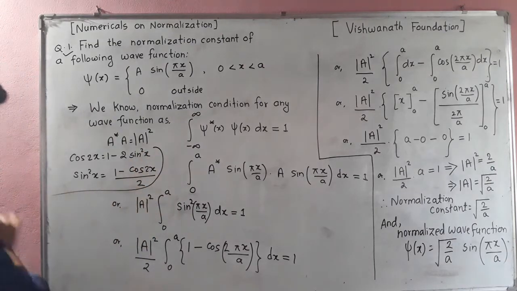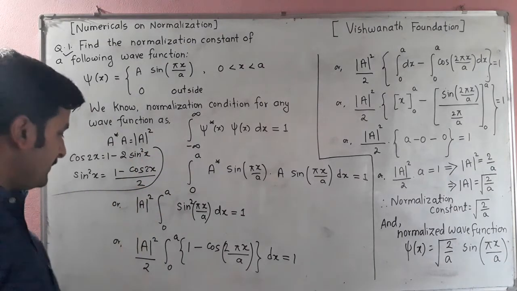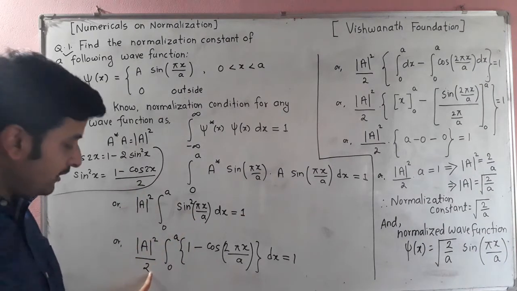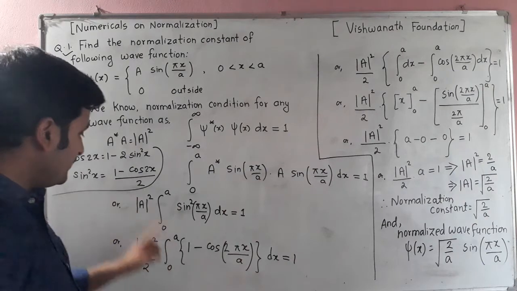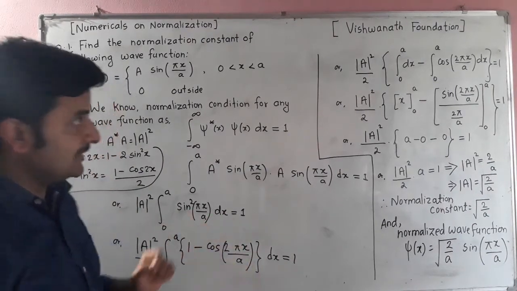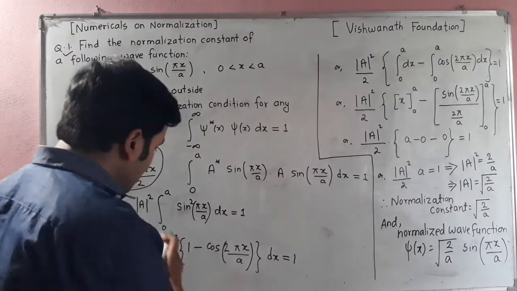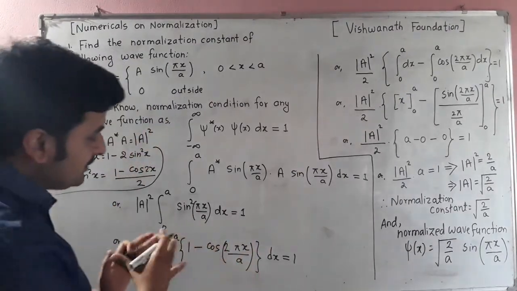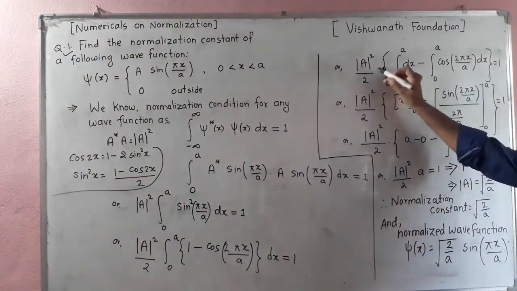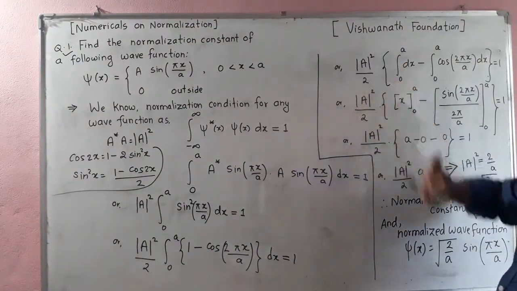So by using this formula, I just put the 2 in the denominator, and the remaining part is 1 minus cos(2 pi x divided by a) dx. Now just break down the integration into two terms.